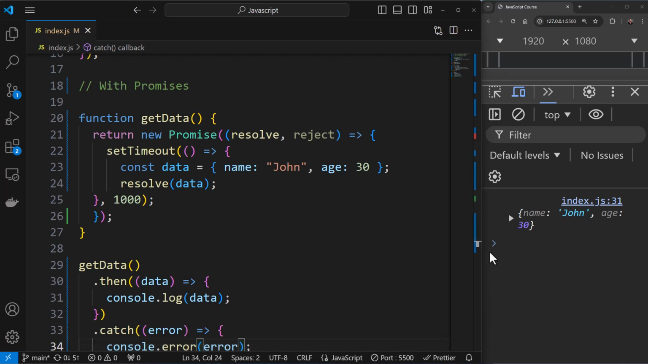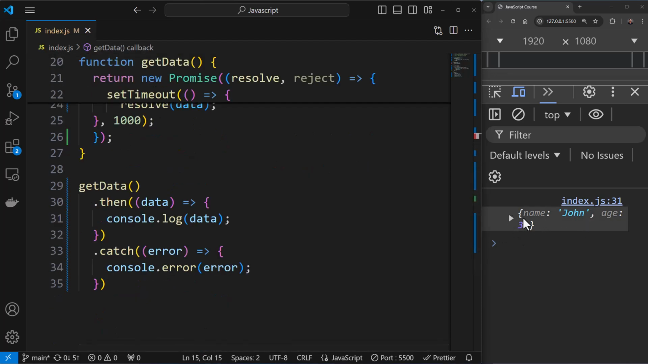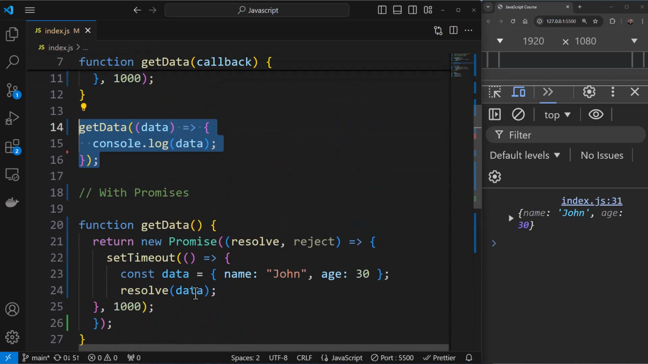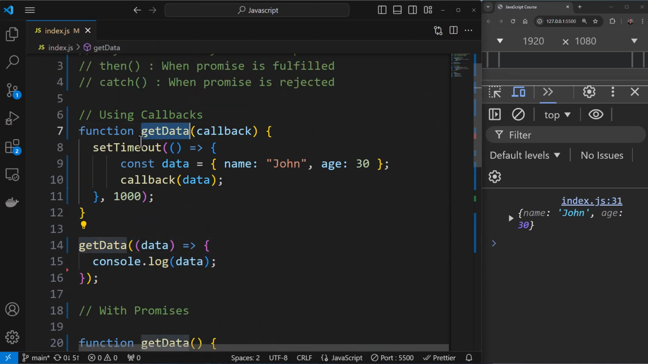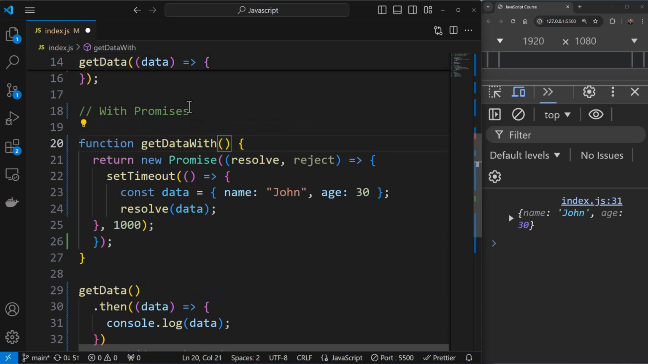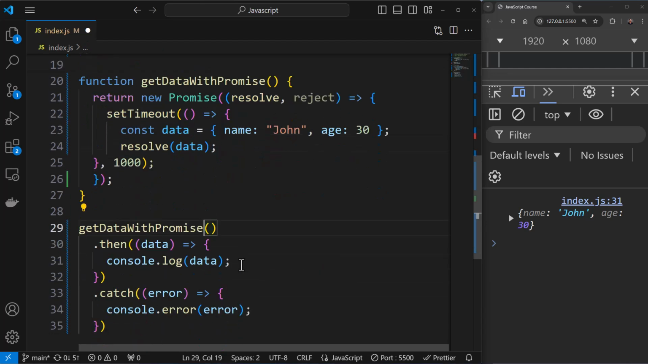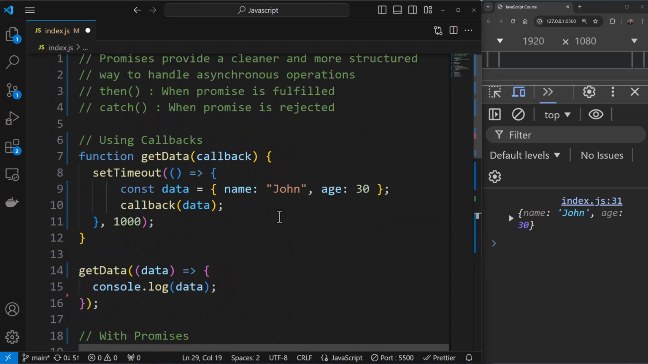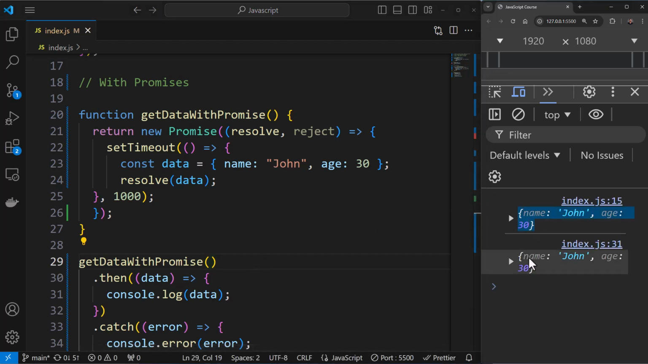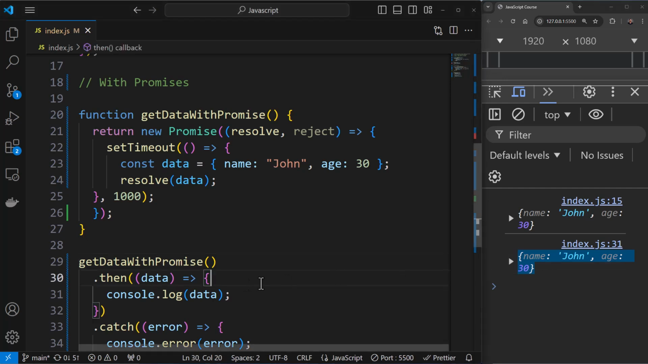So the output I'm getting is only one. Ideally, I should be getting two, one for this and the other one for this one. But there seems to be a problem because the function names are the same over here. Get data, everywhere get data. So I'll call this one get data with promise, something like this. And instead of calling get data over here, I'll say get data with promise. So now there is some sort of separation in the names. This is get data and this is get data with promise. If you save this, you'll see this one is from the first and this one is from the second. So it works absolutely fine.